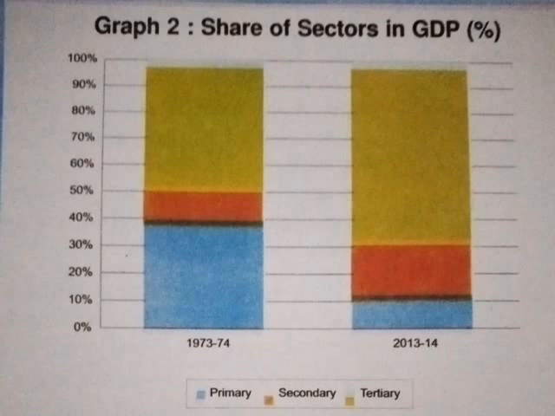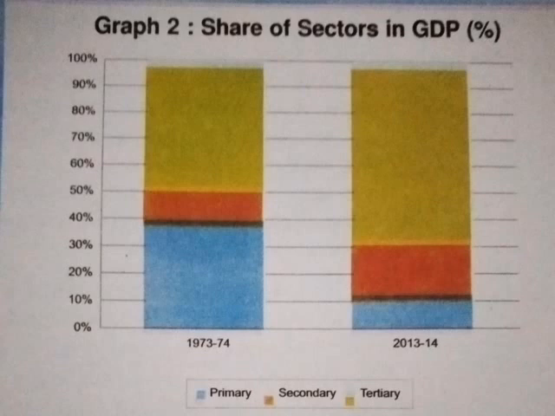Dear children, we can see a graph showing the share of sectors in GDP. The first bar graph shows the percentage of GDP in the 1973-74 period. The second one shows the share of percentage in GDP in 2013-14.